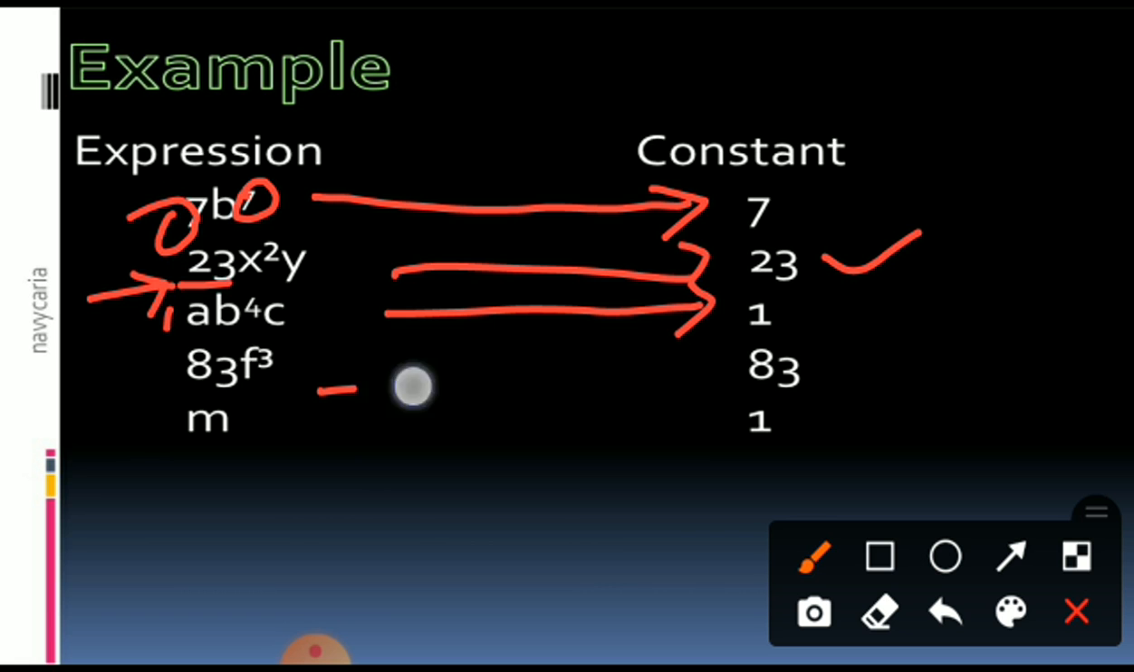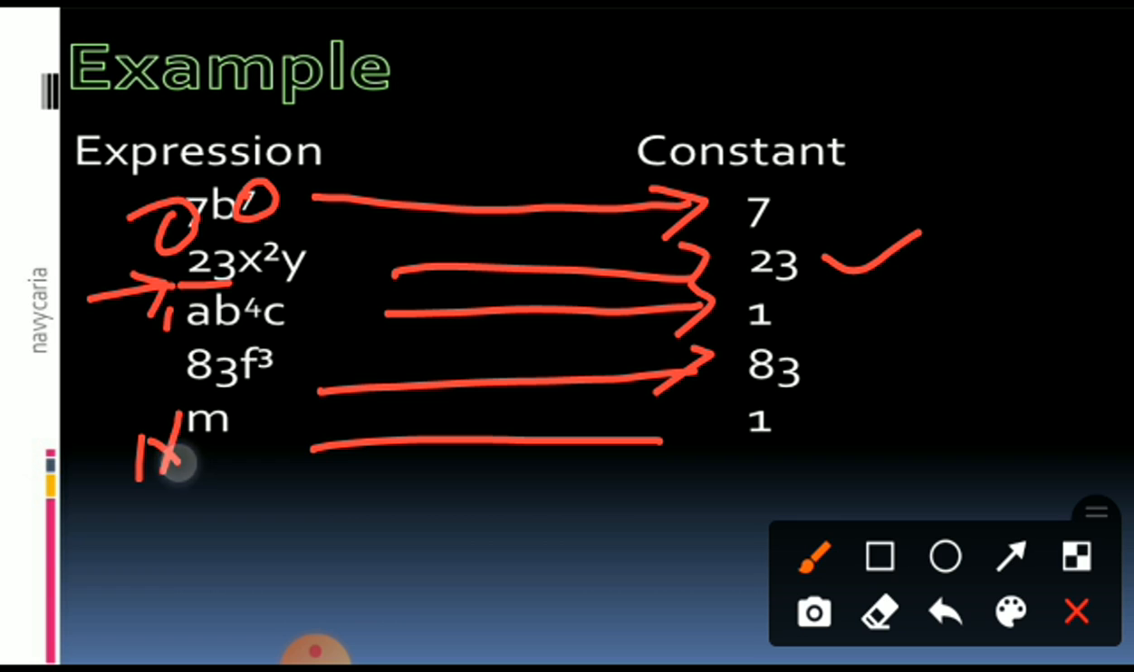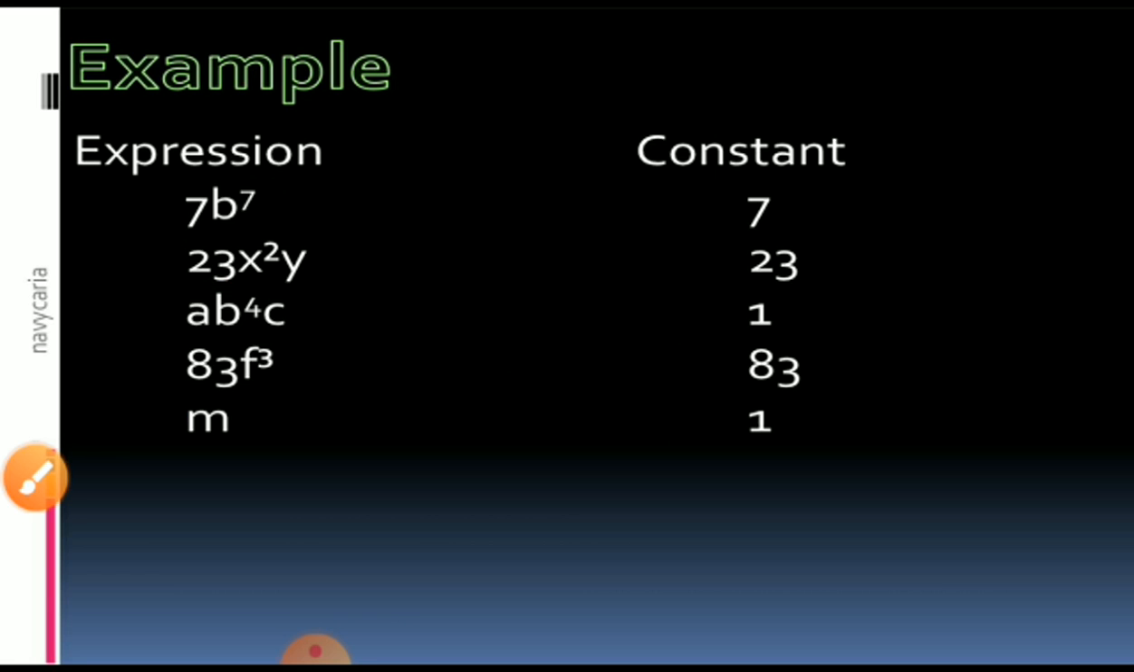Again, 83 is the correct answer. m is nothing but m multiplied with 1. 1 into m will give you m only. Okay. Correct. Now look here, my dear student.